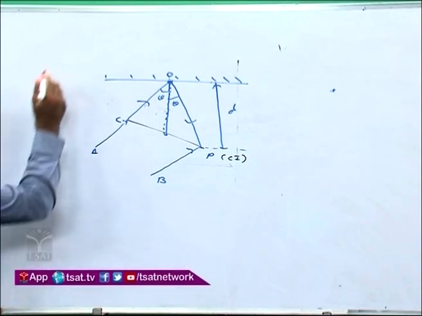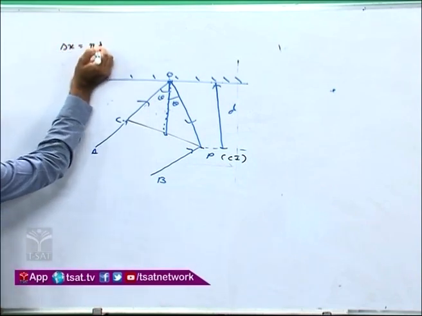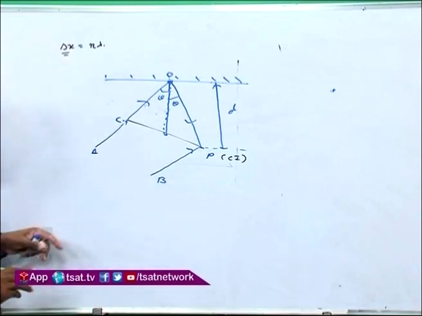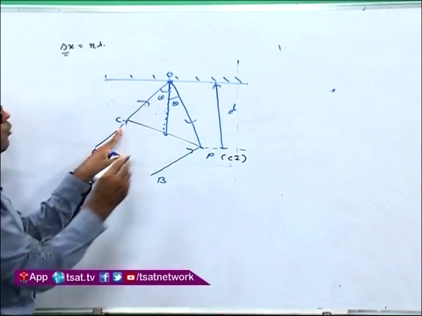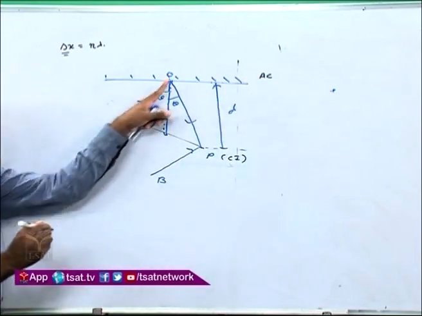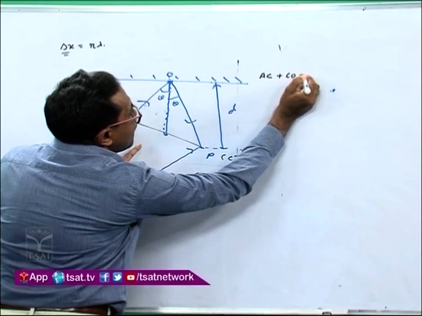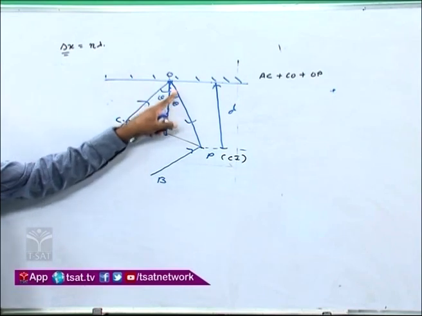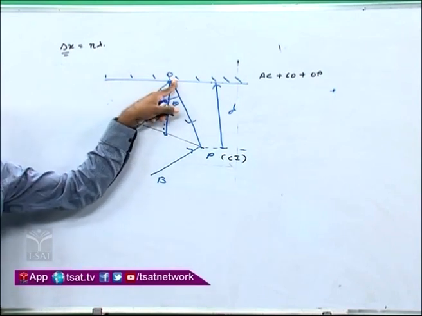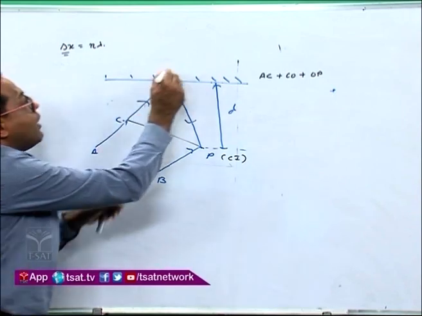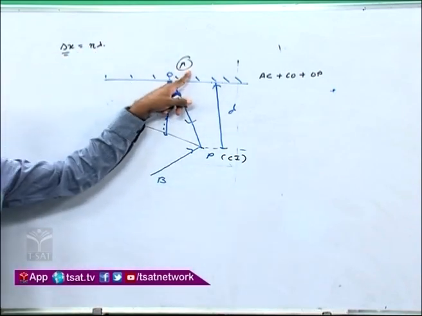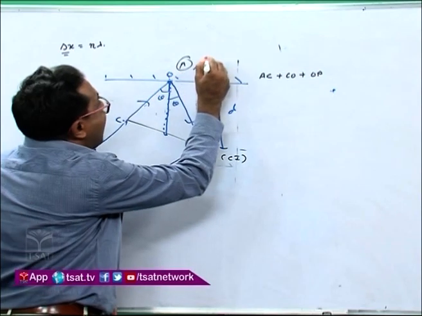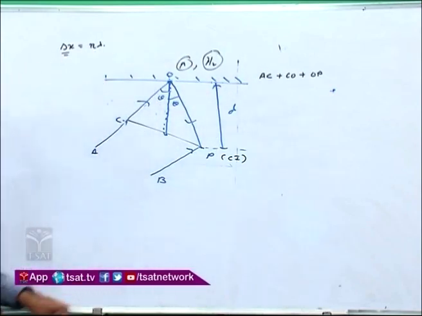So what is the path difference for constructive interference? You know, n lambda. Now first we'll find the path difference. The ray is moving from A to C, AC, then C to O, CO, plus OP. This is the first ray, but when it is reflecting from the mirror, you know that there is an abrupt phase change of pi when it is reflecting at O and coming towards P, and therefore as a result there will be an additional path difference of lambda by 2.